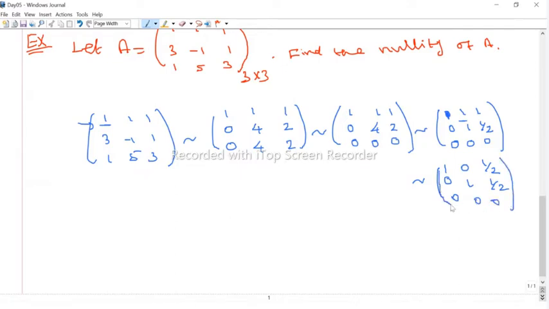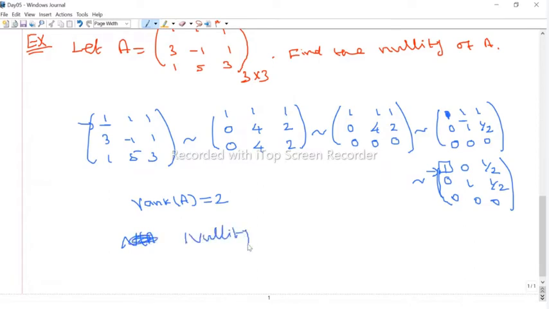So this is a row reduced echelon form, and finally we stop here. If you scan each row, you get the first non-zero entry, and the corresponding column entries are 0. Then scan the second row, we find the first non-zero entry, which should be 1, and above and below the entry are 0. Therefore, this is a row reduced echelon form, and therefore the rank is 2. The rank of the matrix is 2 because the number of non-zero rows in the row echelon form is 2. Therefore, by the rank nullity theorem, the nullity of A is